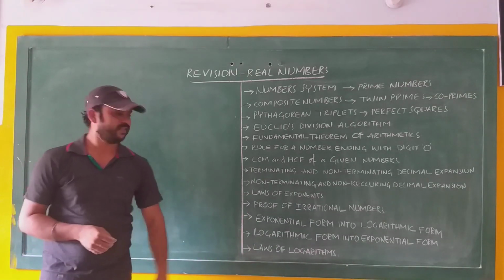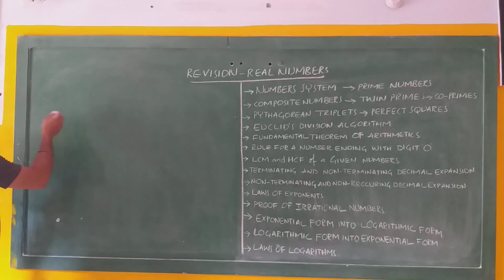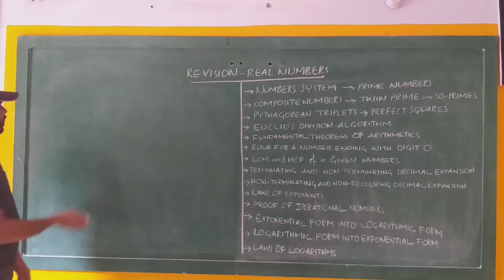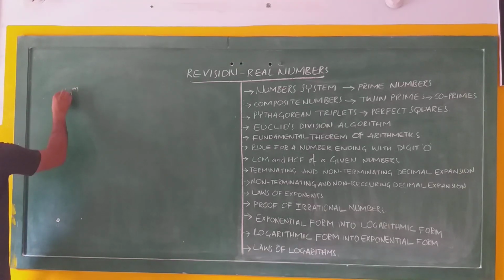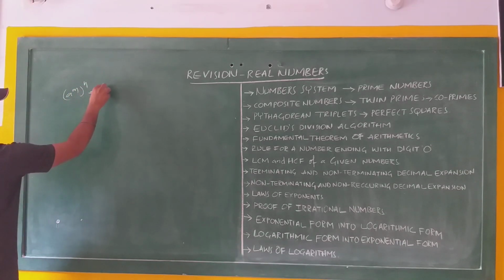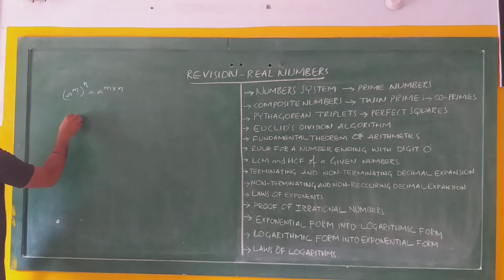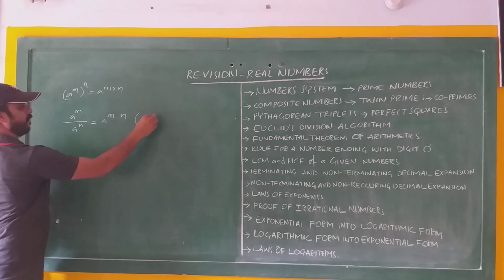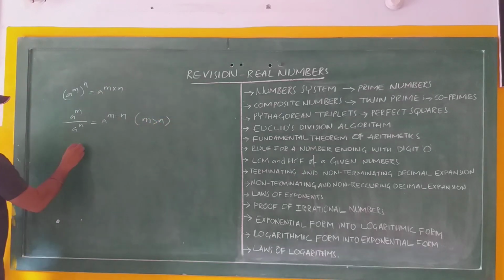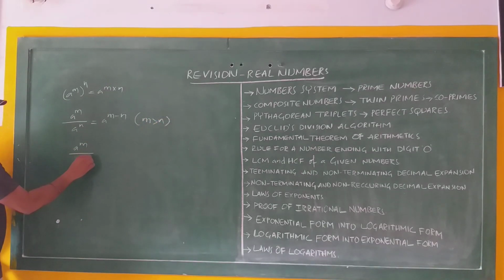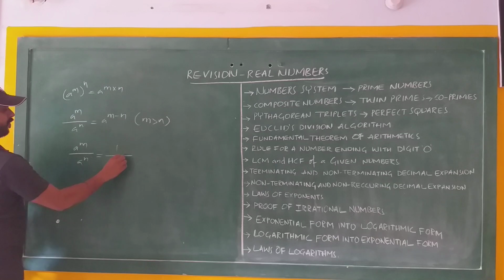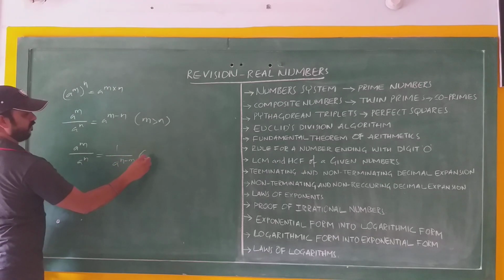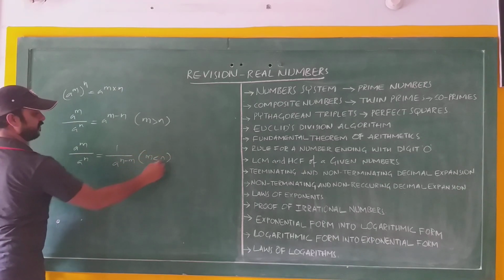Next, laws of exponents, which were already learned in 8th class. (a^m)^n is equal to a^(mn). a^m / a^n is equal to a^(m-n) when m is greater than n. a^m / a^n is equal to 1 / a^(n-m) when m is less than n.